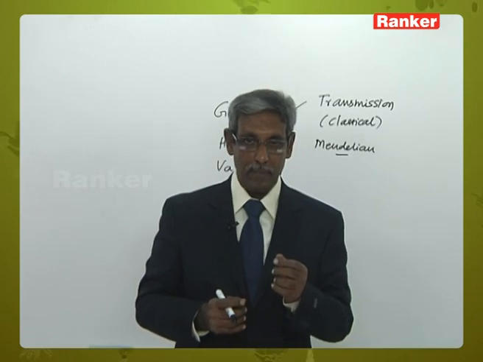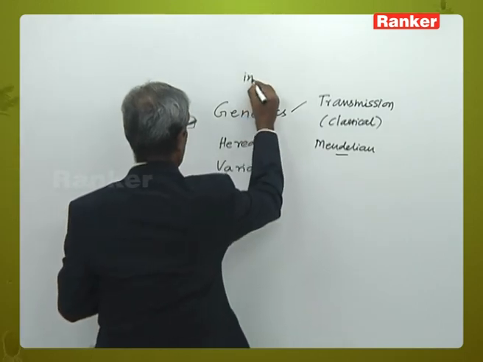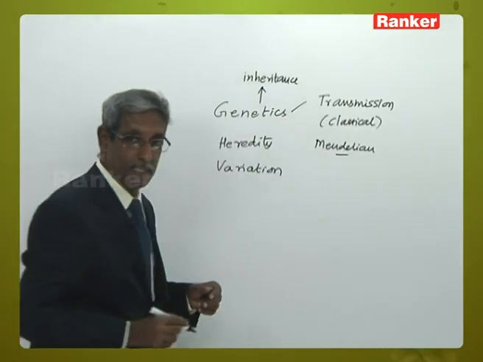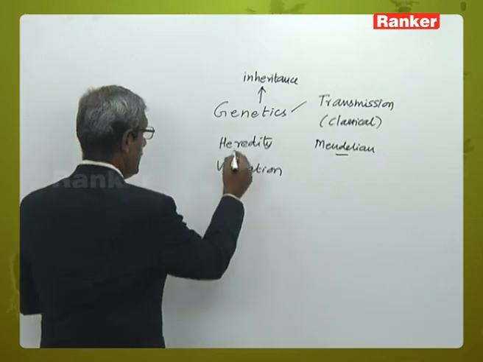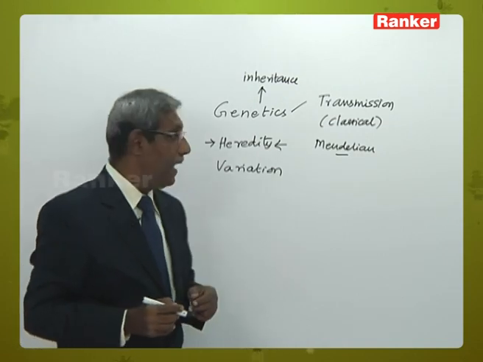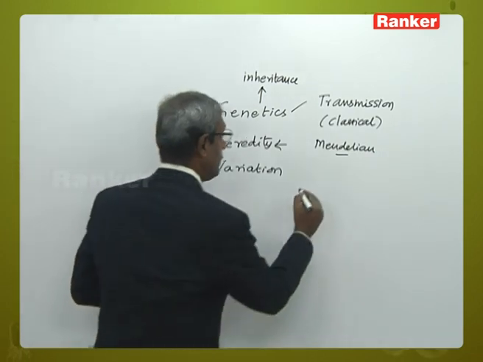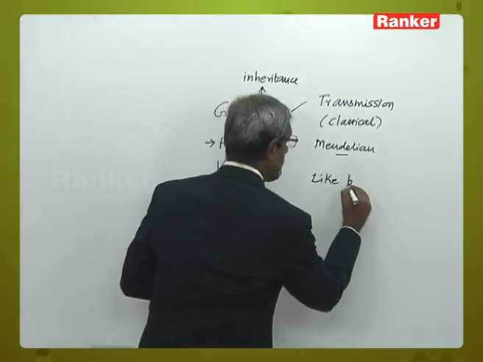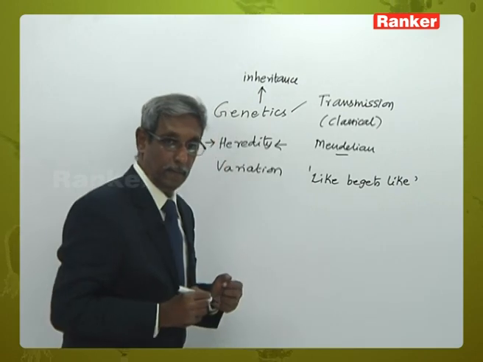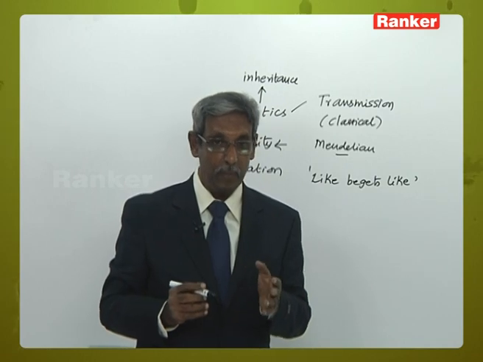So coming to concept number 1. The concept number 1 says genetics is the science of inheritance. Genetics is a science of inheritance, and it otherwise deals with heredity. And the meaning of the term inheritance and heredity is related to a very important concept termed as like begets like. That is, mice breed mice, elephants breed elephants, humans breed humans.